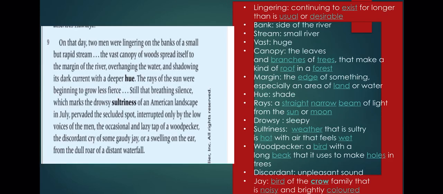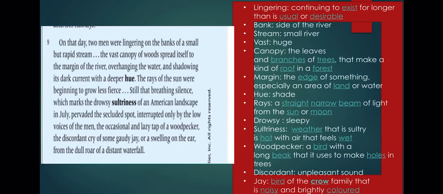An American landscape in July pervades this secluded spot, and this sleepy silence, this sleepy humid weather, is interrupted by the low voices of men talking, the occasional and lazy tap of a woodpecker.